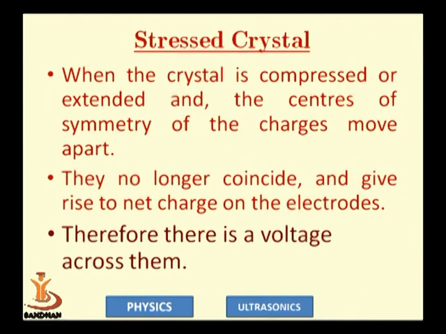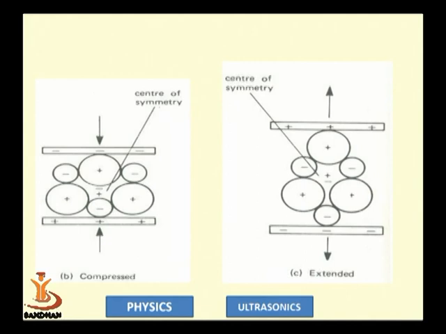But in the stressed state, you can see that when pressure is applied, the centers of the negative and positive charges are separated, and due to that the center of symmetry is changed. Due to that, positive and negative charges are induced on the surfaces, and so you get a non-zero voltmeter reading. In the same way, when the crystal is extended, that means it undergoes tension, the charges are altered, and you can see the voltage is in the reverse direction.